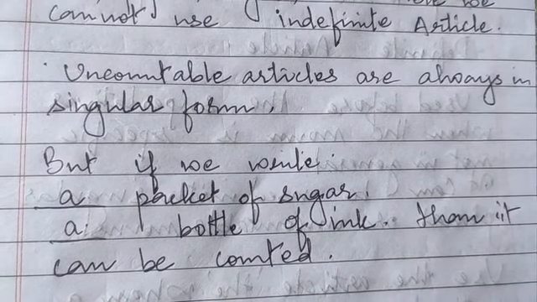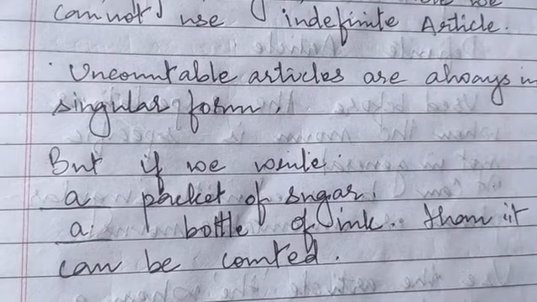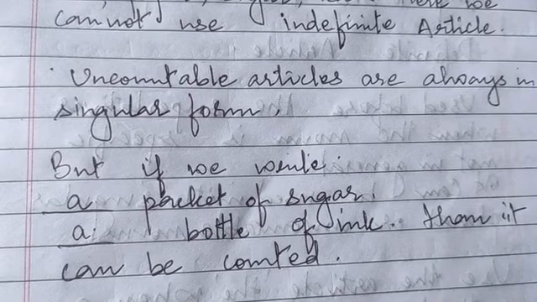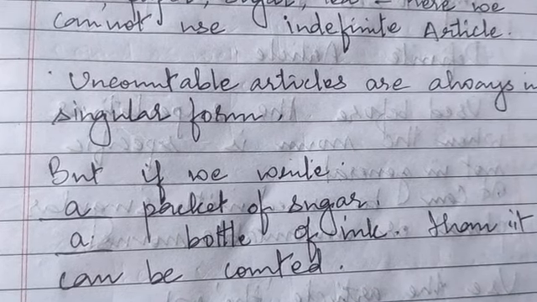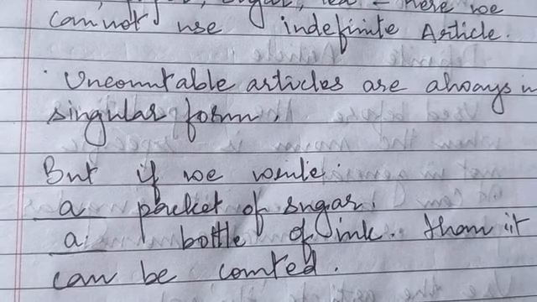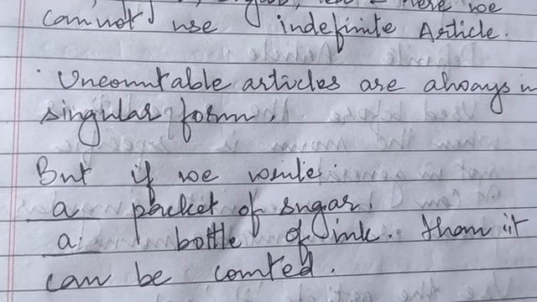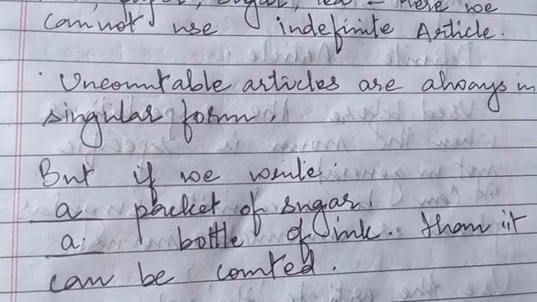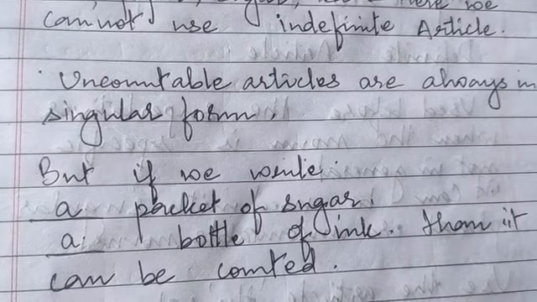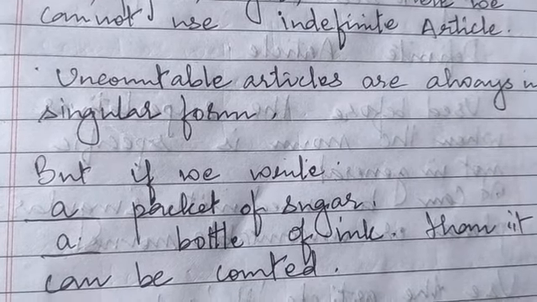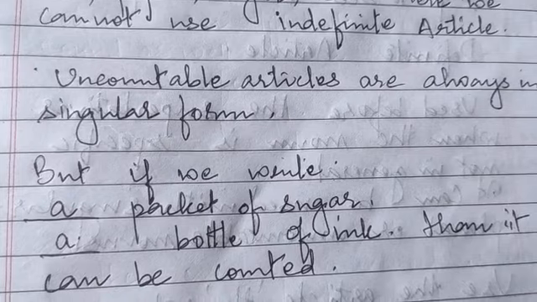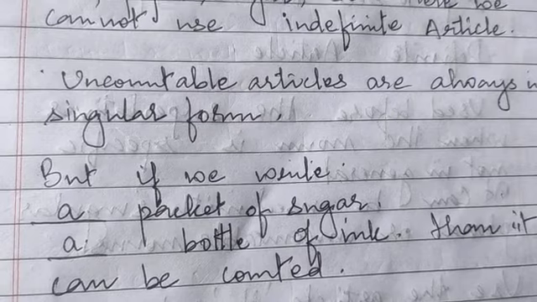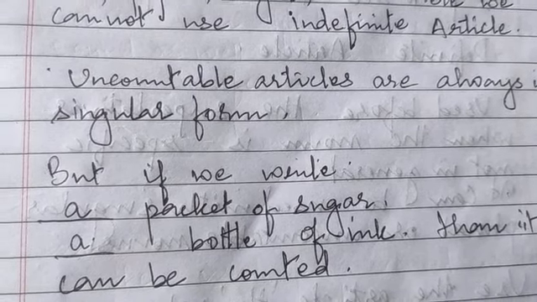Hair, water, ink are uncountable too. But when we write a bottle of ink, this bottle can be counted. So we use a bottle, because B is a consonant with a consonant sound. Similarly, a packet of sugar: through the packet we count sugar.